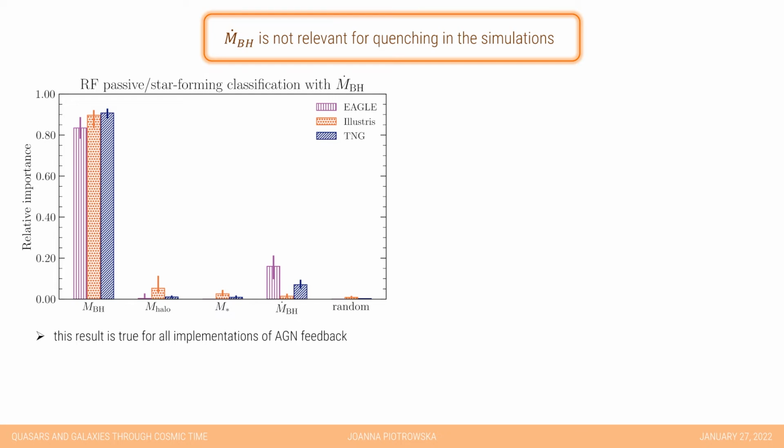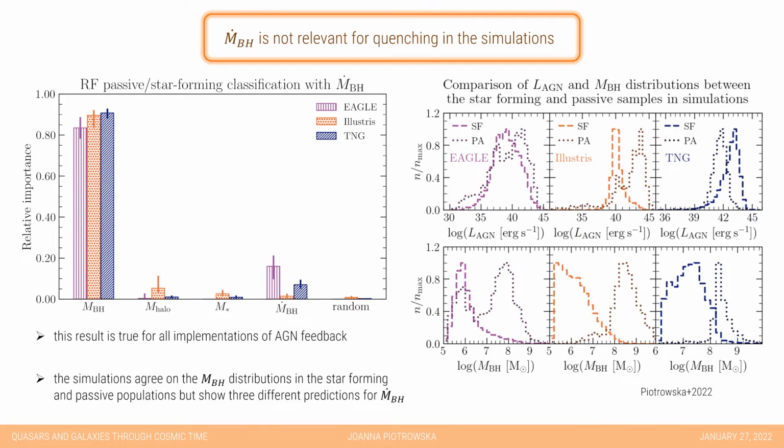When we then look at the distribution in black hole mass, bottom panel, and black hole accretion rate, top panel, between star-forming and passive galaxies in all 3 simulation suites, we can immediately see the differences between all three feedback prescriptions. In the top panel, we can see how Eagle, Illustris, and TNG predict different relationships between the star-forming state of the host and the instantaneous AGN activity. In the bottom panel, on the other hand, you see that more massive black holes are usually associated with quenched objects across all three simulations.